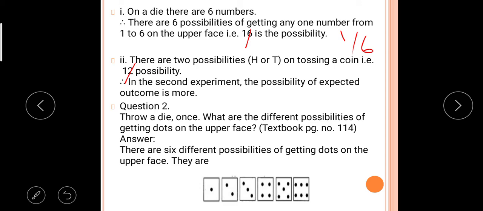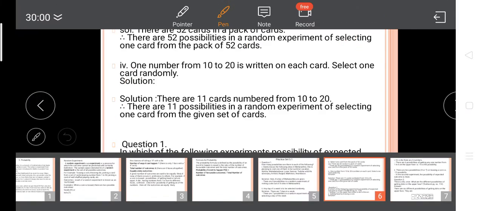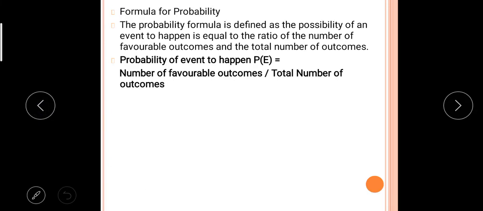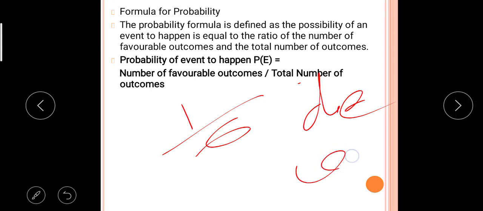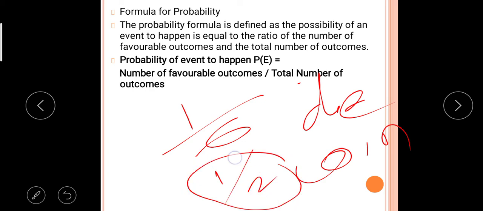What happened? The first experiment is that if we throw a die, how many times can 1 come, what is its possibility? By using this formula we have to calculate, that's why I gave the formula. Number of favorable outcomes is 1 for the die and total number of outcomes is 6. For the coin, the number of favorable outcomes for head is 1 and total number of outcomes is 2. So which one is more possible? That is the second experiment.